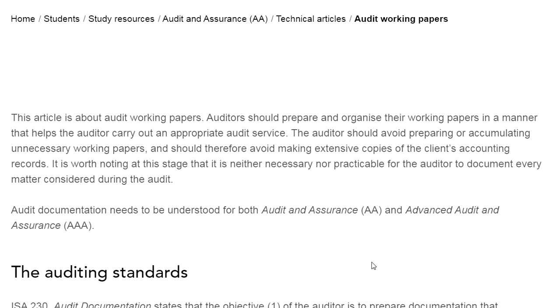Auditors should prepare and organize their working papers in a manner that helps the auditor to carry out the appropriate audit services. The auditor should avoid preparing or accumulating unnecessary working papers, and should also avoid making extensive copies of the client's accounting records. This article is at both levels: audit and assurance at F level, and advanced auditing and assurance at P level.